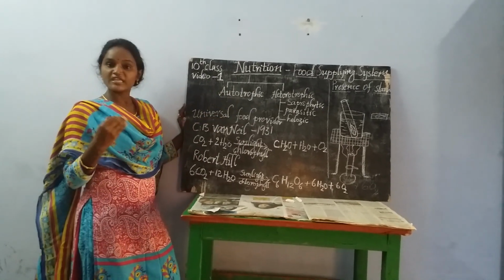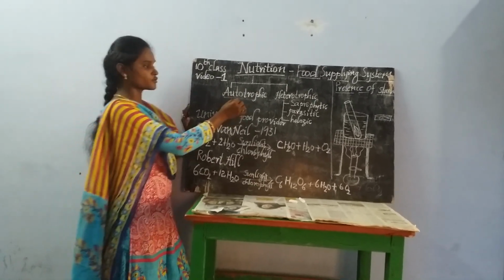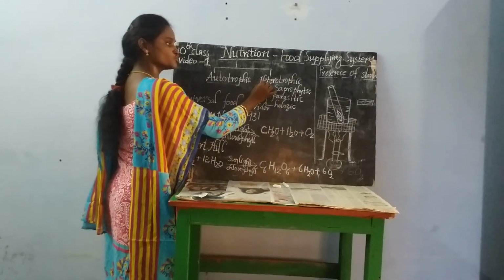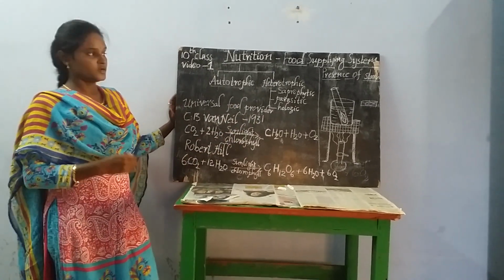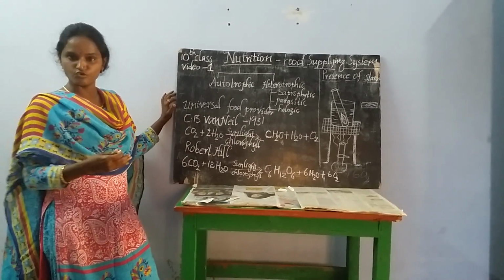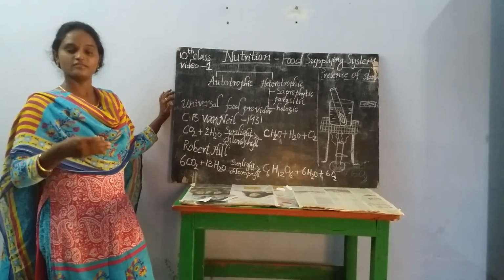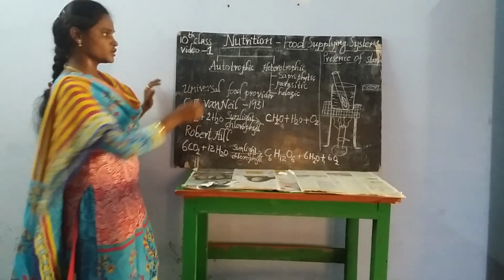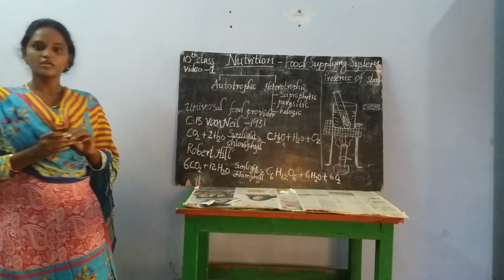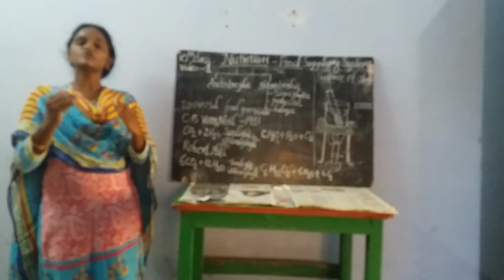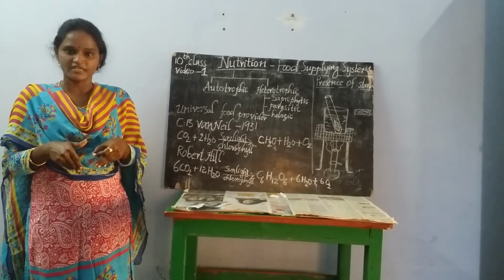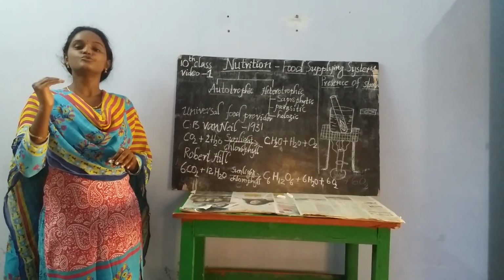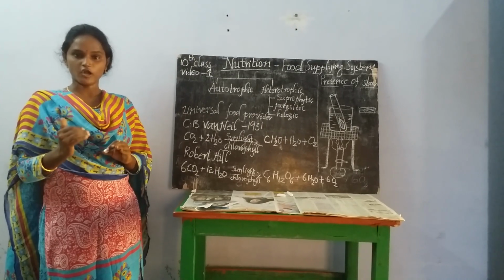The organisms which follow the autotrophic mode of nutrition are called autotrophs, and the organisms which acquire food by the heterotrophic mode are called heterotrophs. If we talk about autotrophs, what are autotrophs? The organisms which are capable of preparing their own food in their body are called autotrophs.